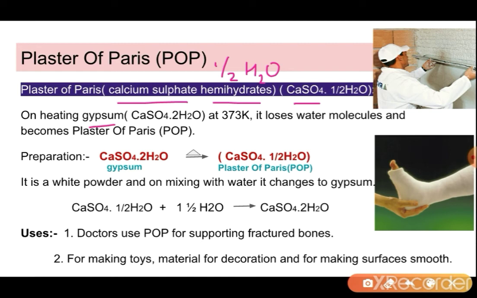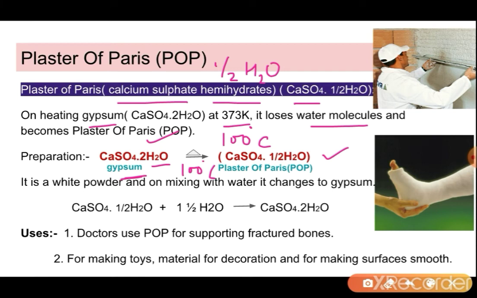When we heat the gypsum at 373 Kelvin, 373 Kelvin means 100 degrees Celsius, it loses the water molecule and becomes plaster of Paris. So here is the reaction, calcium sulfate dihydrate, 2H2O. This is the formula of gypsum. When we heat this compound to 100 degrees Celsius, then we get plaster of Paris. That means 1.5 molecules of water are removed and only half a water molecule remains behind. Then this plaster of Paris is formed.